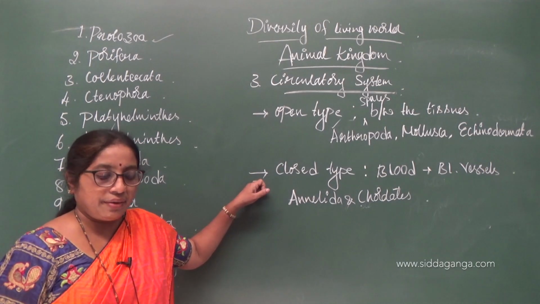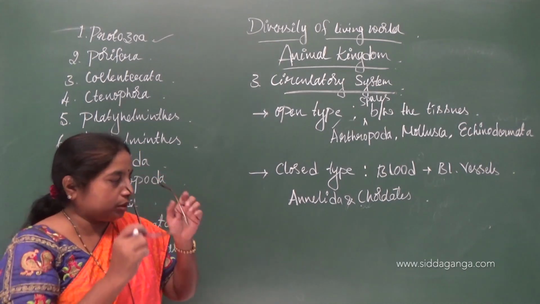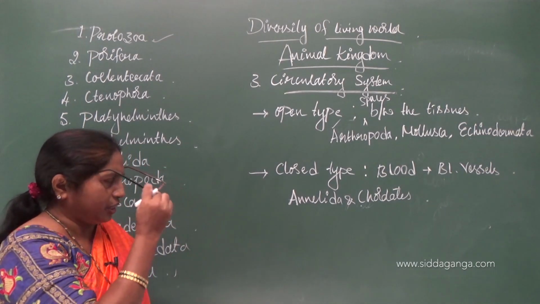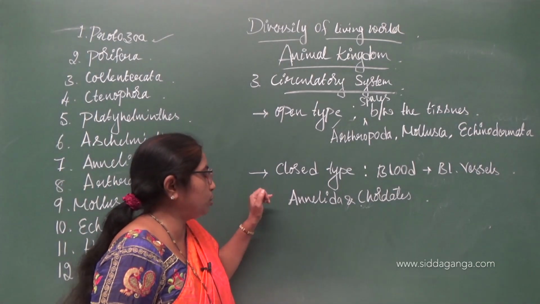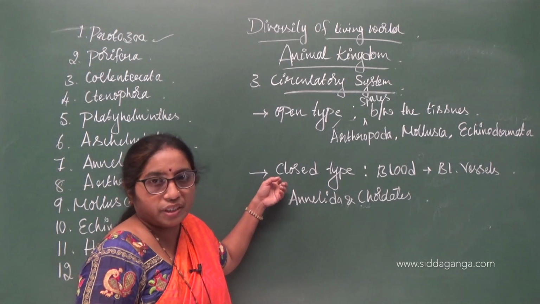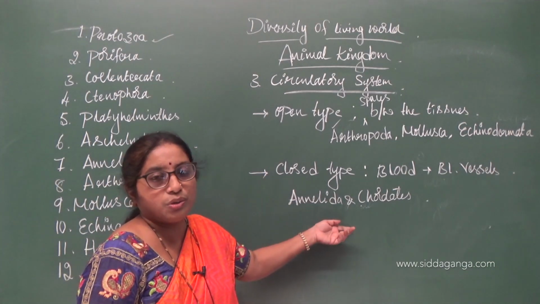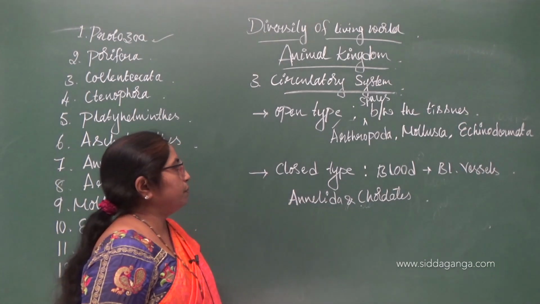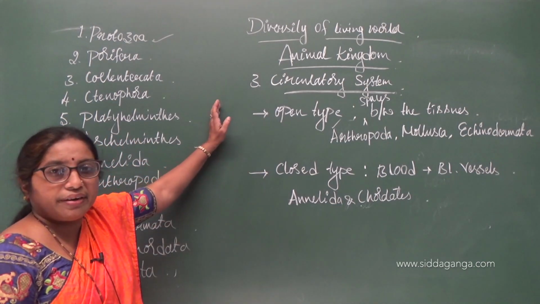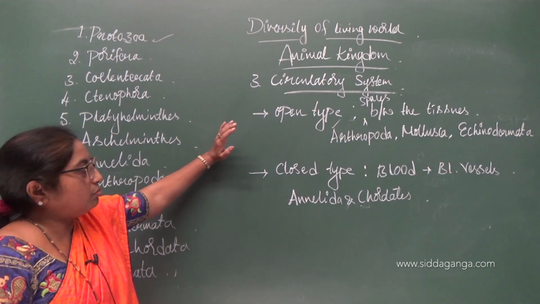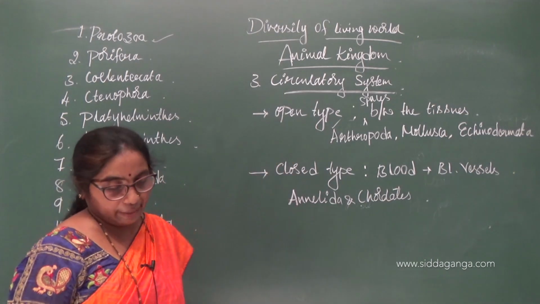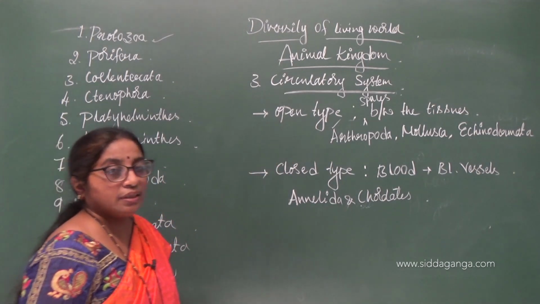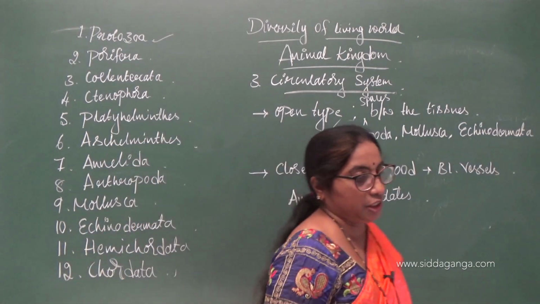That means we also exhibit the closed type of circulatory system, because we also come under chordates. So based on circulatory system, animals are classified into open type and closed type. That is the third basis of classification.